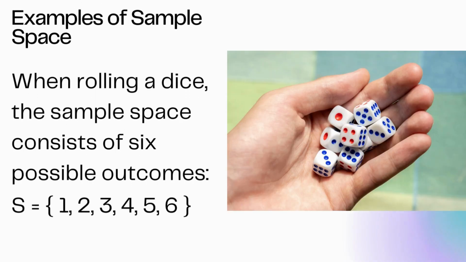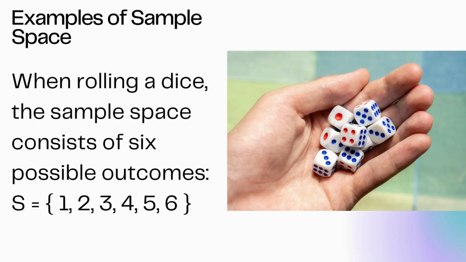Then the third example is rolling a die. When we roll a die, we get six possible outcomes. These are the numbers of dots on the die. This is denoted by S, which is equal to {1, 2, 3, 4, 5, 6}.